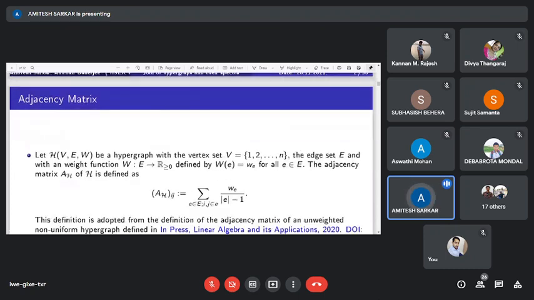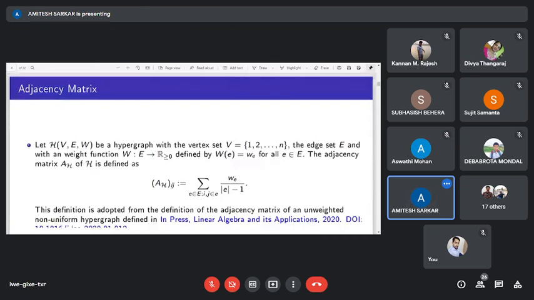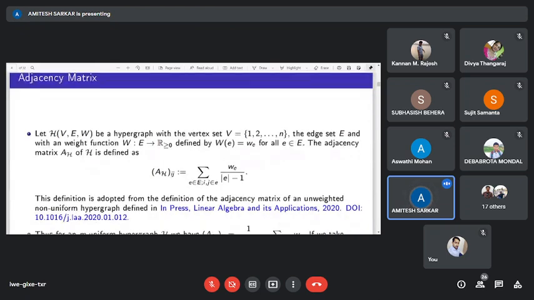Actually, hypergraphs are uniquely represented by tensors or multi-arrays, but studying tensors or multi-arrays is not easy. That's why we are considering a matrix related to a hypergraph. This is a matrix defined by my supervisor, Dr. Banerjee.